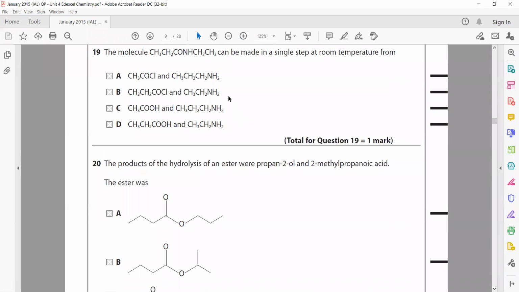The molecule CH3CH2C, so an amide linkage is there, or an amide is formed. So how can it be done? Because when acyl chloride, CH3CH2C double bonded with O and Cl, reacts with CH3CH2NH2, this will lose its H, this will lose its Cl, and they're linked with each other.